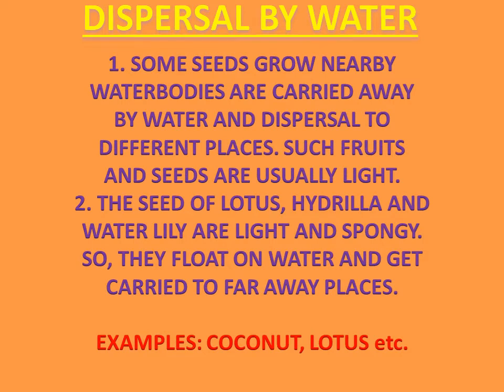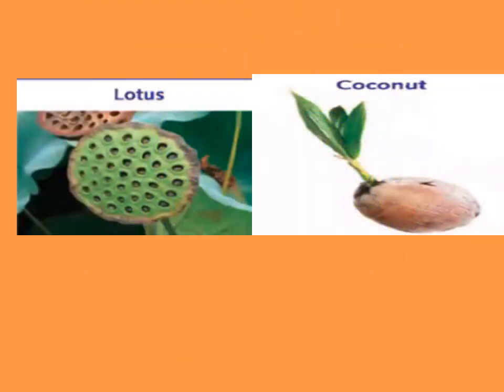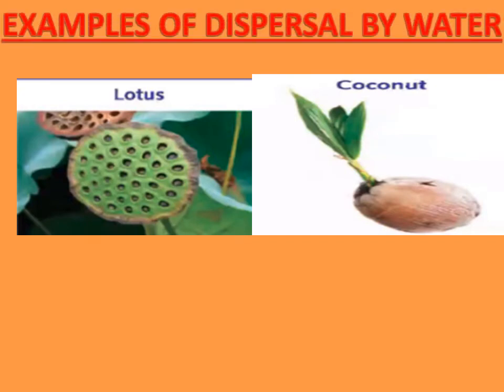Dispersal by water. The seeds that grow near water bodies are carried away by water and dispersed to different places. Such fruits and seeds are usually light. The seeds of lotus, hydrilla, and water lily are light and spongy, so they float on water and get carried to faraway places. Examples: coconut, lotus, etc.